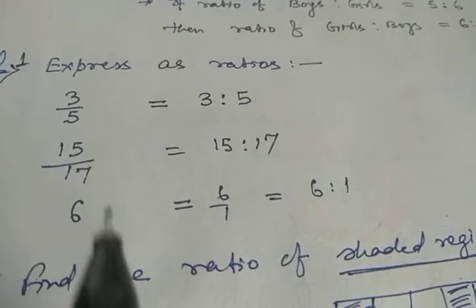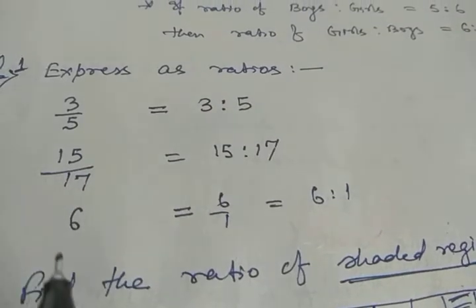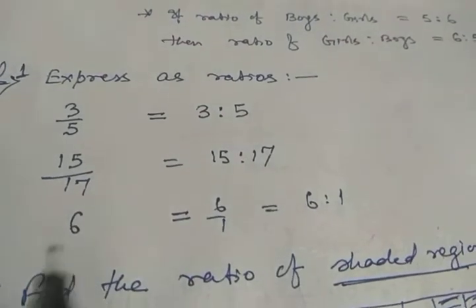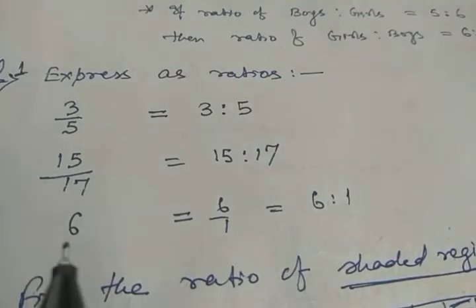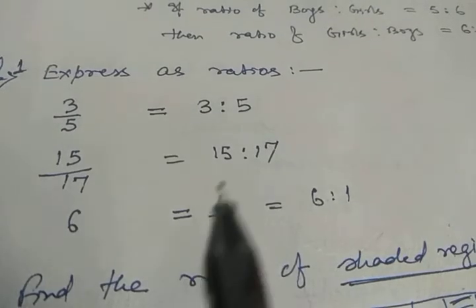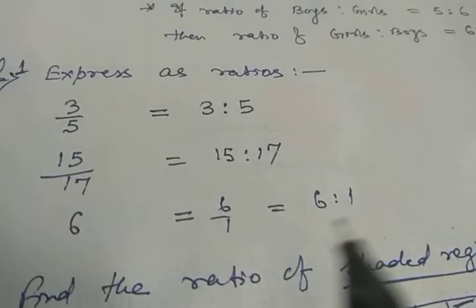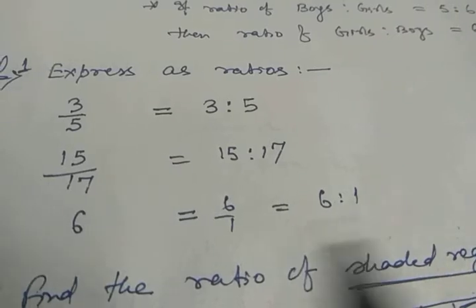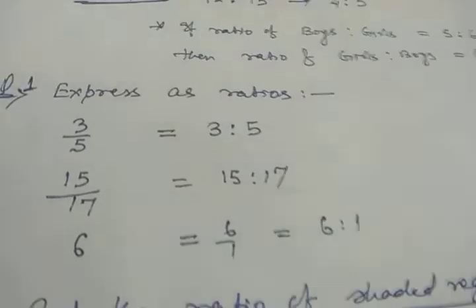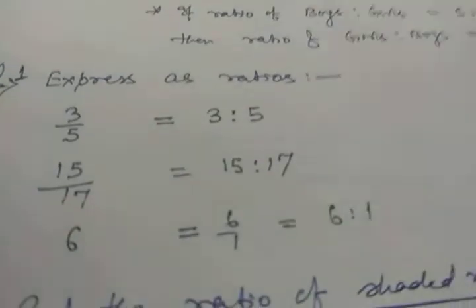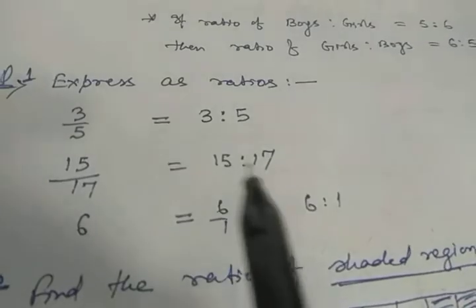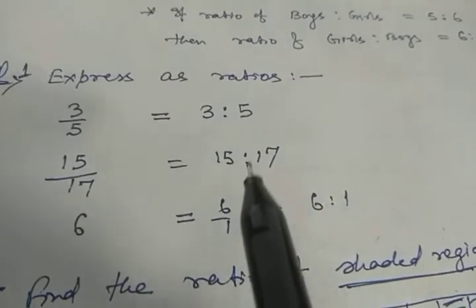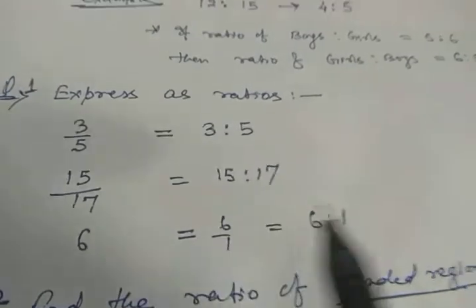Now it is 6 only. The problem arises: how can I write it now? Just see, 6 can be written as 6 by 1. And so now we can transfer it into ratio form, that is 6 is to 1. So up to here, I have taught you how to write your ratio. Now see another type of problem.